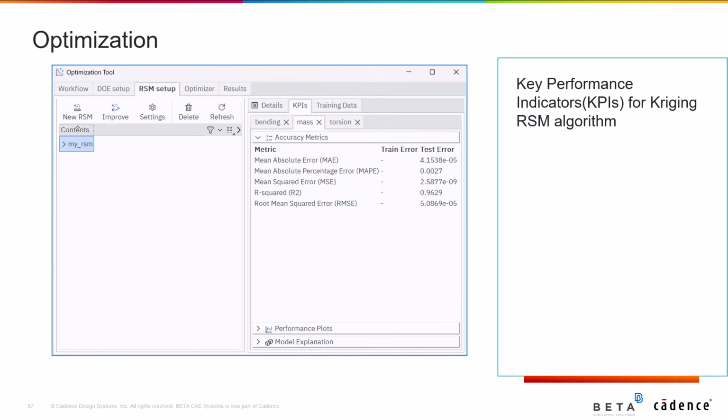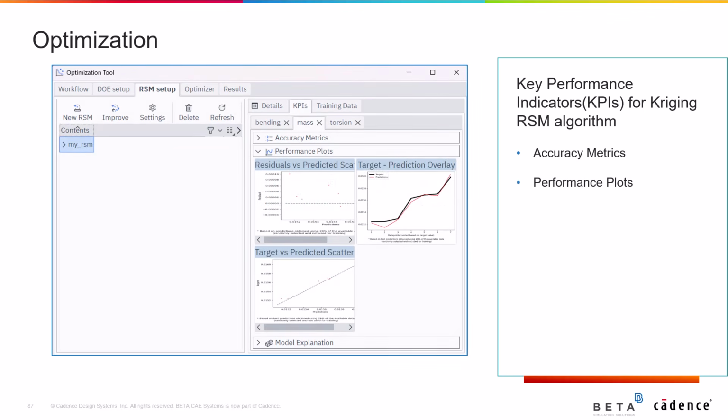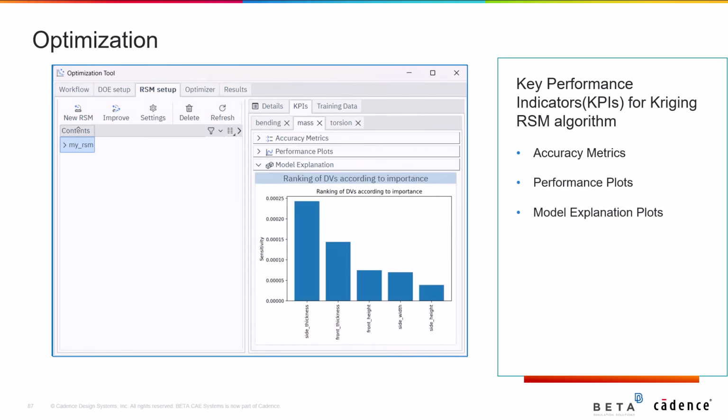Regarding the RSM setup, if the ML Toolkit add-in is installed, RSMs trained with the Kriging method will also have KPIs available. These include accuracy metrics, performance plots, and model explanation plots, allowing for better overview of the process.